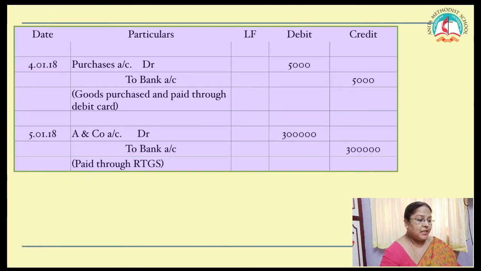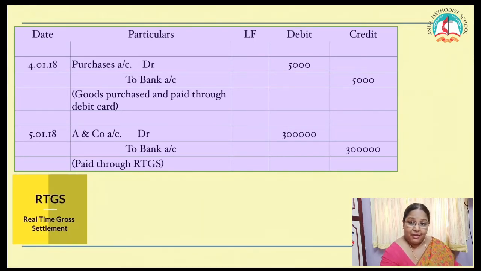Purchased goods from B and Co. and paid through debit card. Debit card. Is it a cash transaction or a bank transaction? Very good. It is a bank transaction. You know purchases is debit. Who's the giver? Bank is the giver. So here goes the journal entry. Purchases account debtor to bank account. Okay. See the next one.